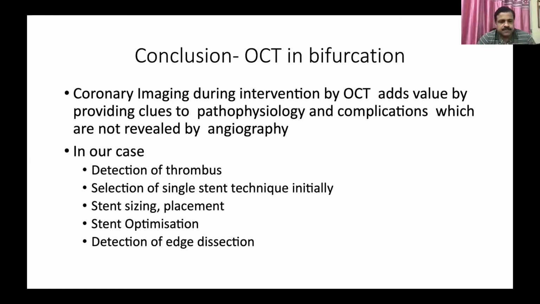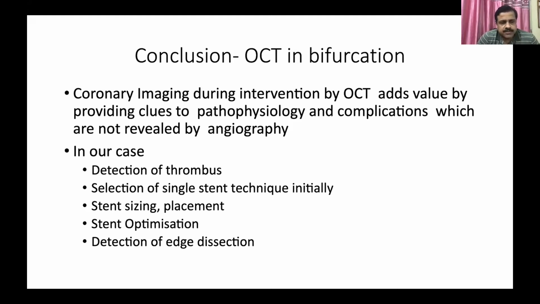Then there are other features of OCT, like for a standard OCT: reference vessel dimensions, complications, post-stenting optimization. All of this can be done in bifurcation stenting, because bifurcation is a complex PCI. In all complex cases we need many parameters and the chances of complications are more. So we need maximum optimization of our stents without any complications.